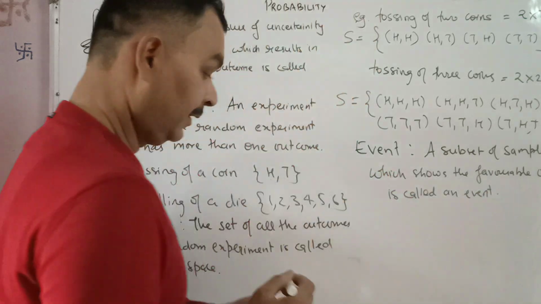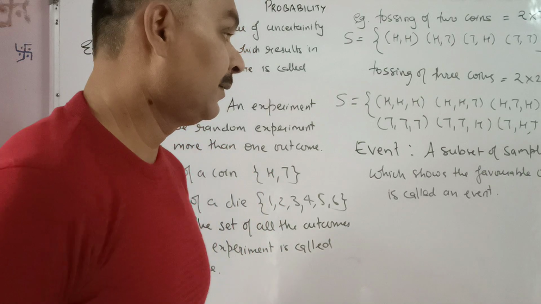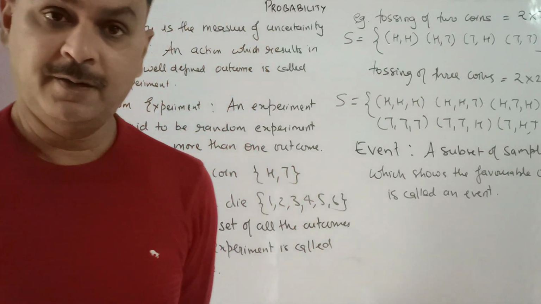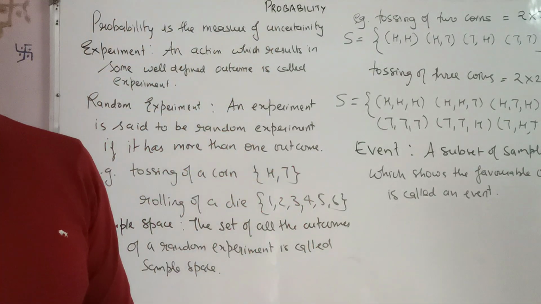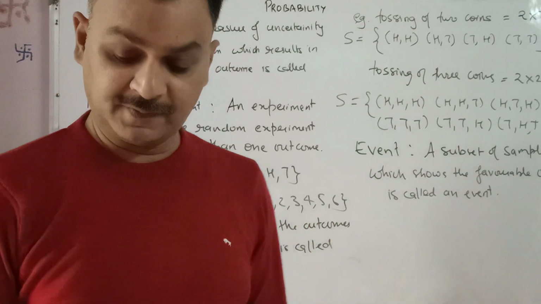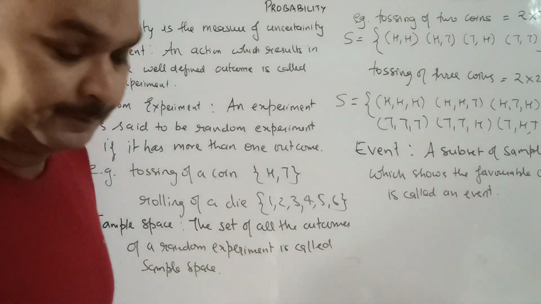Now, students, it is also mandatory to write the favorable outcomes of an event. Otherwise, you will lose 1 mark. Say if there are 3 parts, then at least in 2 parts you have to show the favorable outcomes of an event. Now, probability.